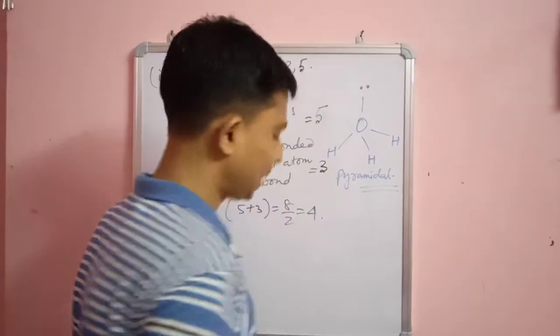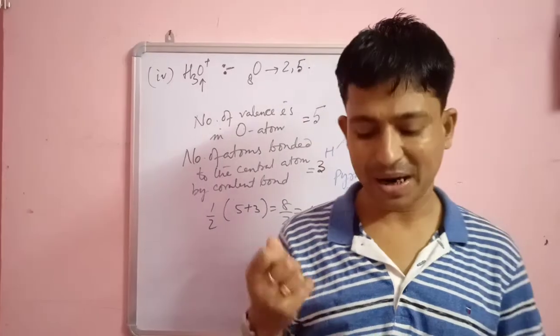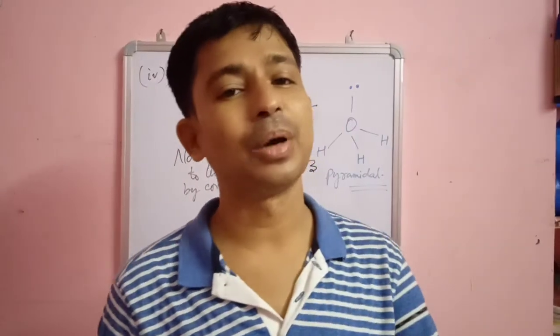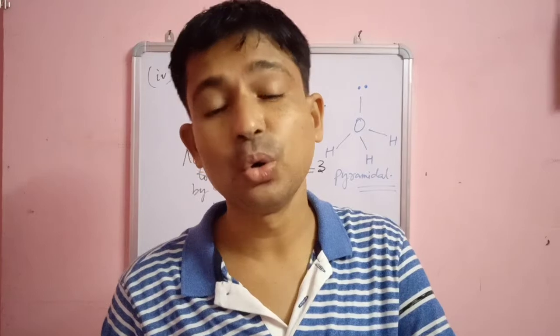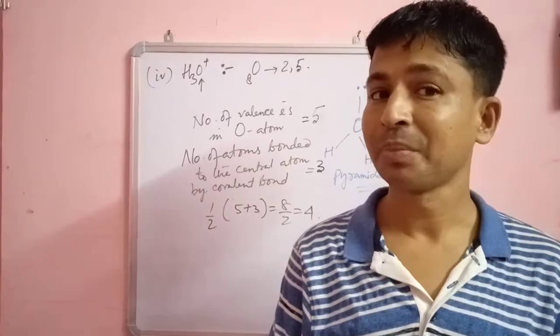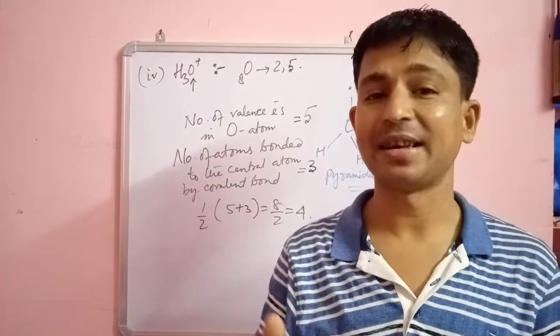So students, see how by simply using one formula, and again I am saying that this formula I have gathered from some source, and if you can remember this formula, you can easily and quickly solve problems in your board exam as well as in your final exam.